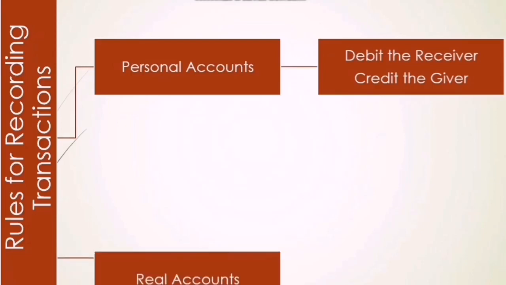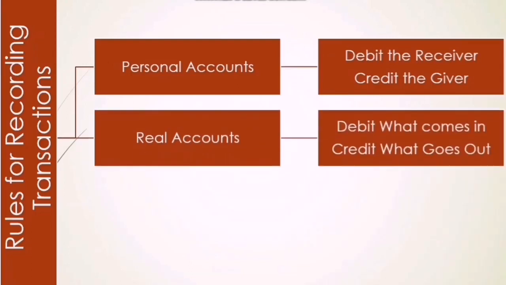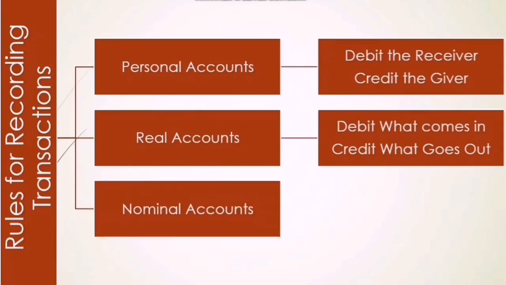Next, real accounts. What are the rules? Debit what comes in. Whatever goods we are receiving, which come inside our home, towards us, then those goods will be debited. If any goods are going out, those goods will be credited. So don't forget, these rules are called the 3 golden rules. Very, very, very important.